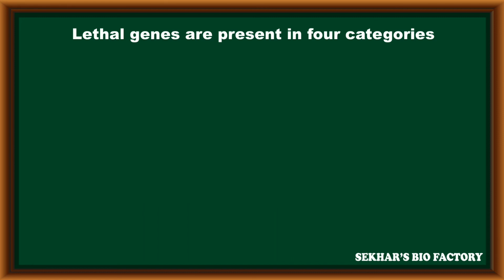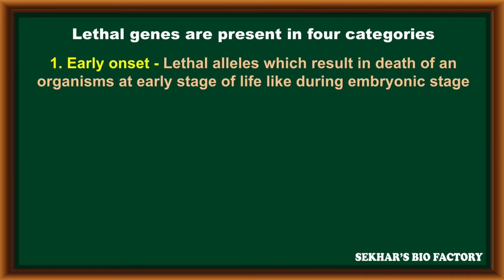Lethal genes are present in four categories. The first category is early onset. In this, lethal alleles which result in death of an organism at an earlier embryonic stage are called early onset. That means at the initial stages only, these lethal genes cause death.